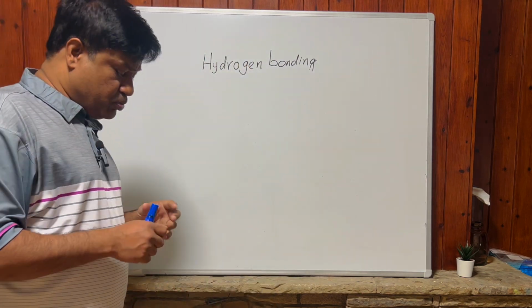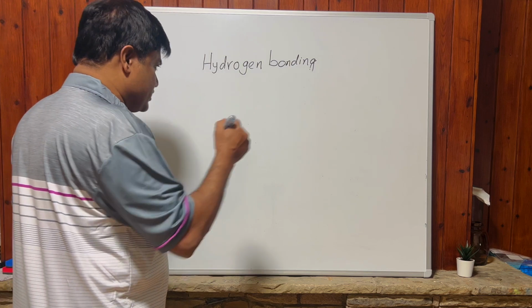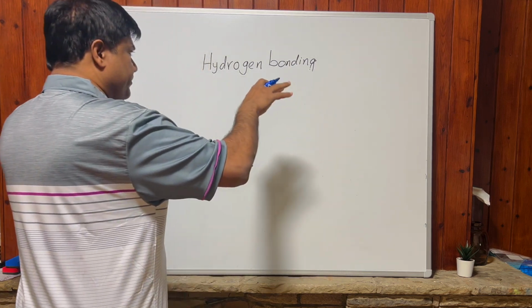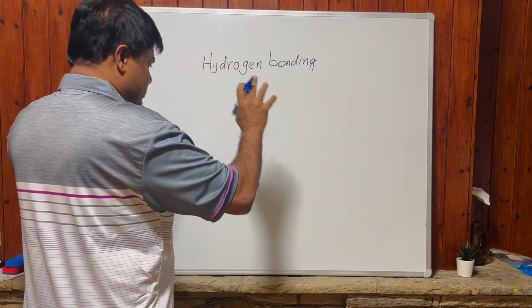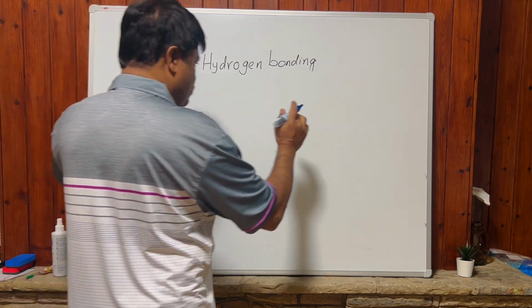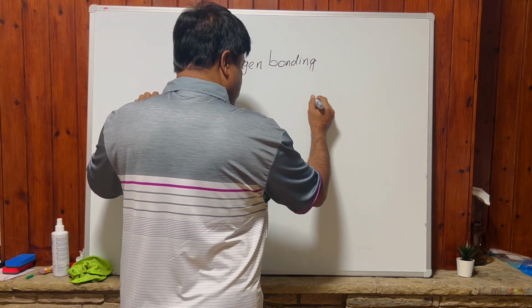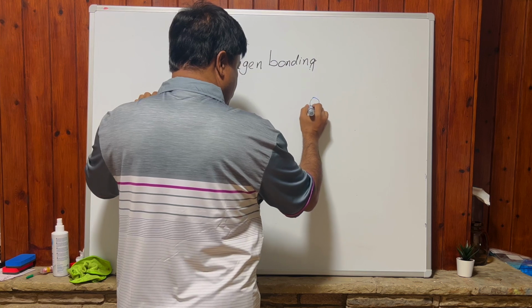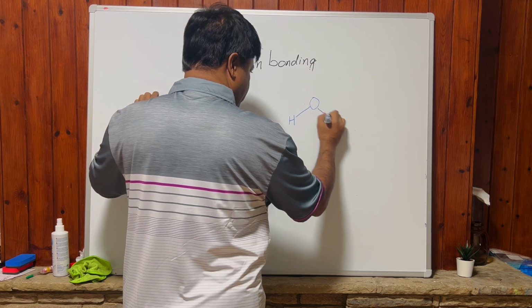Ice has hydrogen bonding. Look at the structure of the ice. It forms an open structure, an open lattice. Look at that. So we have H2O, this is H2O.